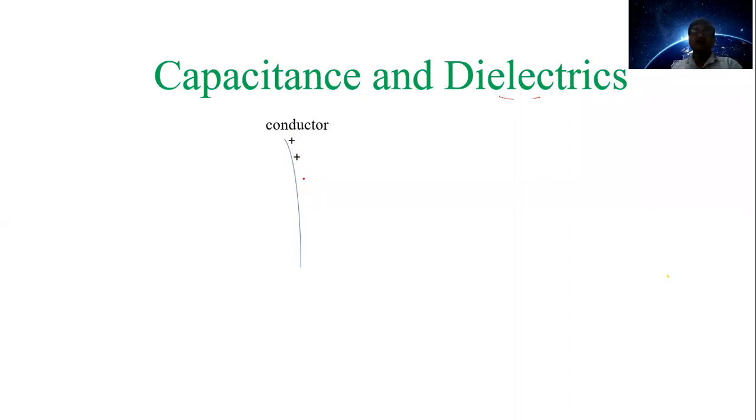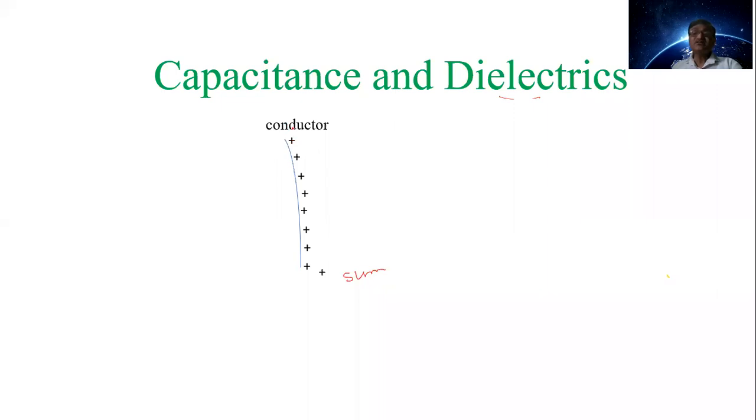That we can see here. We can further add the charge to the conductor. It is also accepted by this conductor and it remains on this conductor. In this way, we can continue to provide the charge to the conductor. Now see here, after this what happens? The conductor cannot hold this charge, and the charge escapes to the environment, or we can say to the surrounding.